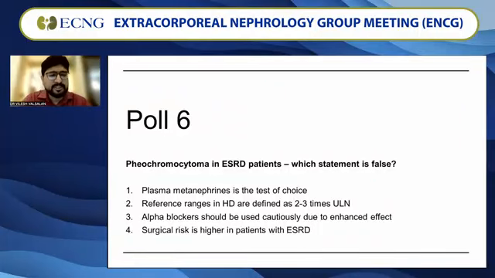The last poll. Pheochromocytoma in ESRD patients. Which statement is false? Plasma metanephrine is the test of choice in these patients. Reference ranges in HD are defined as 2 to 3 times the upper limit of normal. Alpha blockers should be used cautiously due to enhanced effect. Surgical risk is higher in patients with ESRD. Which statement is false? You can launch the poll.